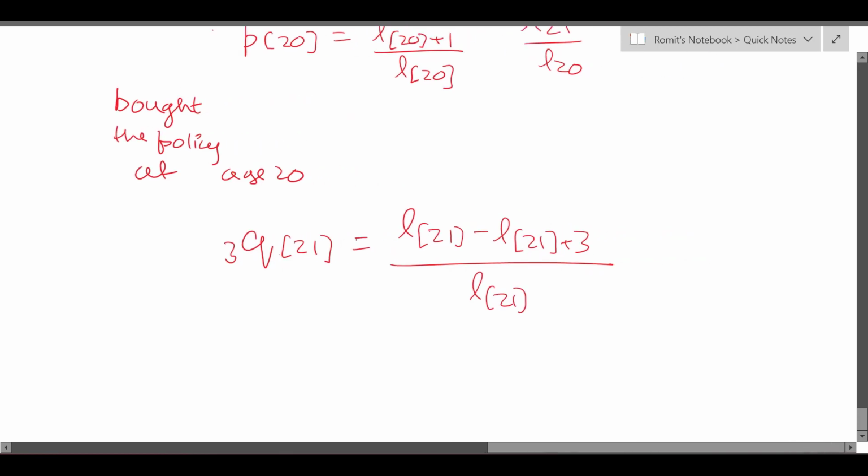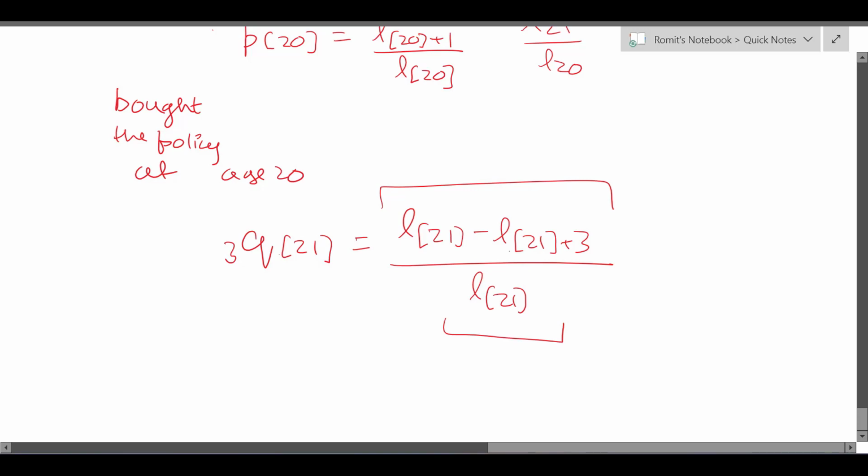Do you understand what I've done here? I have written the number of deaths that occur between ages 21 and 24, that is the difference of these two, divided by the number of lives which are currently alive. This is the probability that a life aged 21 will die within the next 3 years, right? So this is how we calculate it.